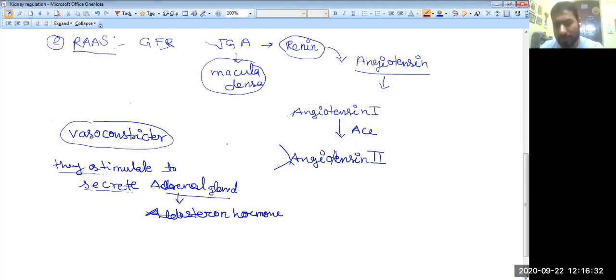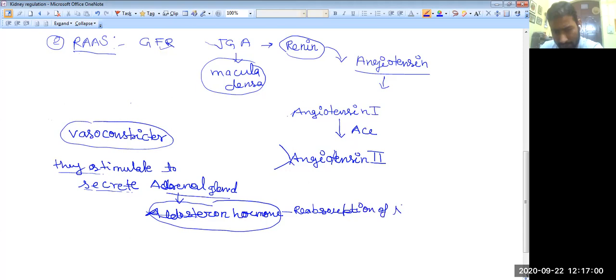I told you vasoconstrictors constrict the blood vessels, and when they constrict the blood vessels, the blood pressure increases. Now the GFR is brought back to normal. Second mode of action: here you can see how aldosterone acts. Aldosterone helps in the reabsorption of sodium salt.